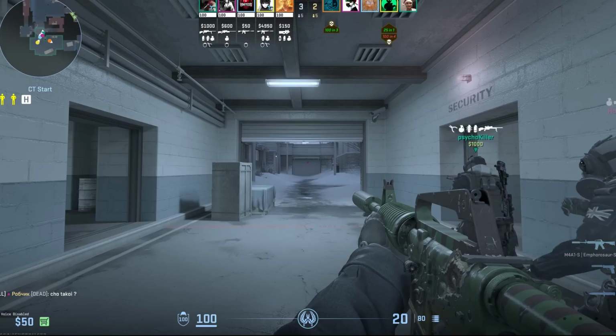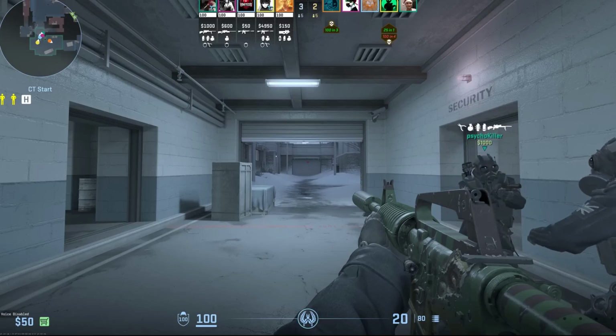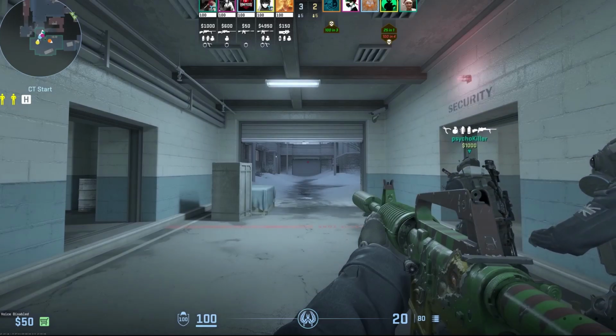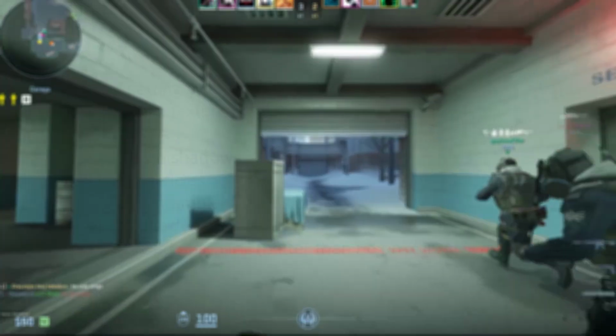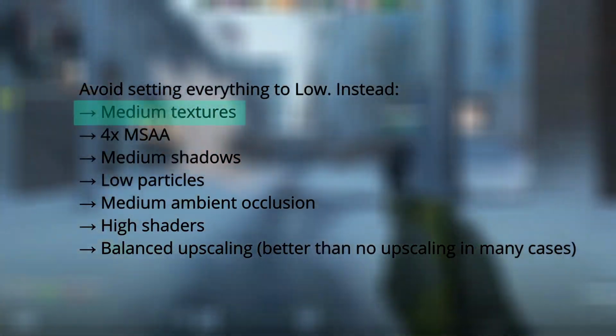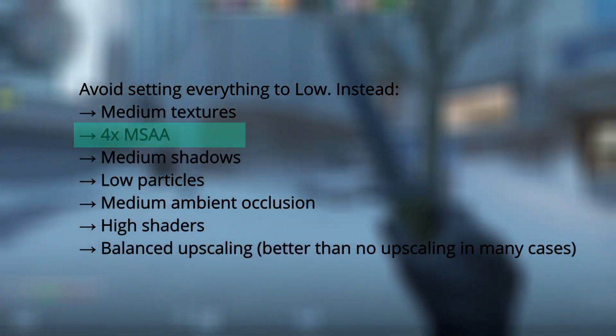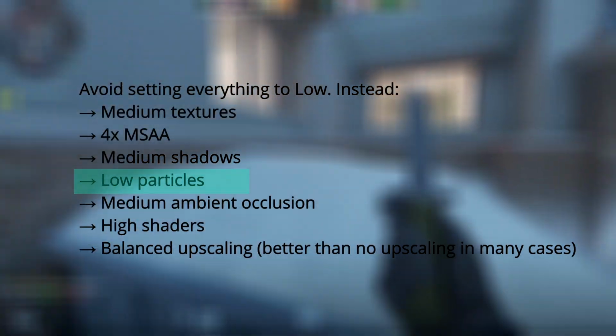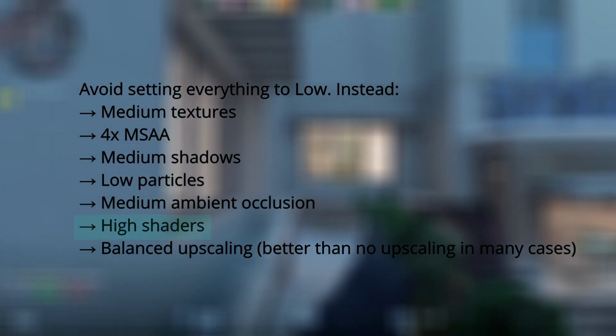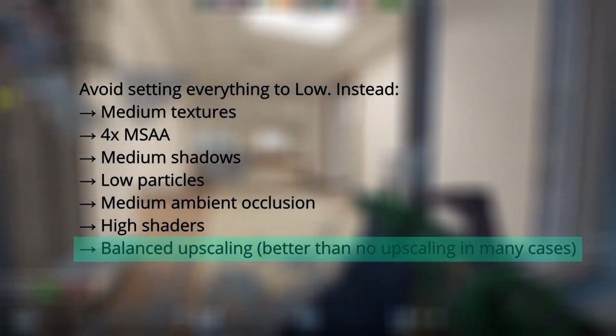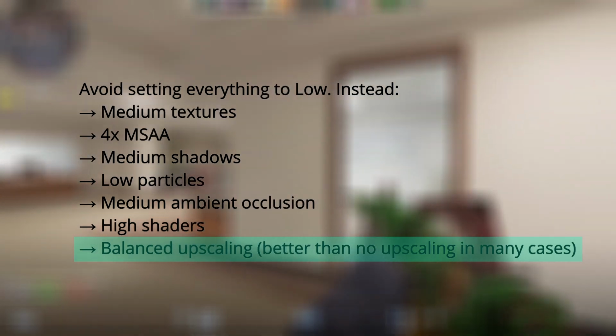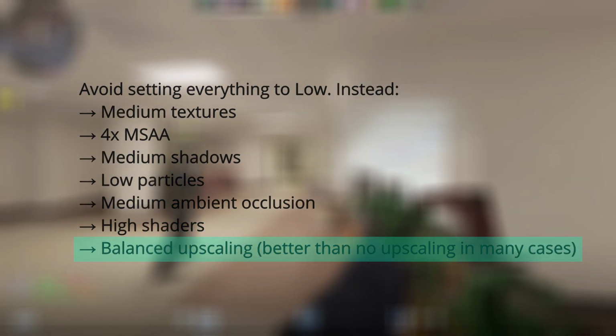Your in-game graphics settings. Don't just set everything to low. CS2 actually runs worse like that on Crossover. Here's a better balance. Set the textures to medium, MSAA to 4 times, shadows to medium, particles low, ambient occlusion to medium, and shaders to high. Set upscaling to balanced, counterintuitive, but it usually works better than turning it off entirely.